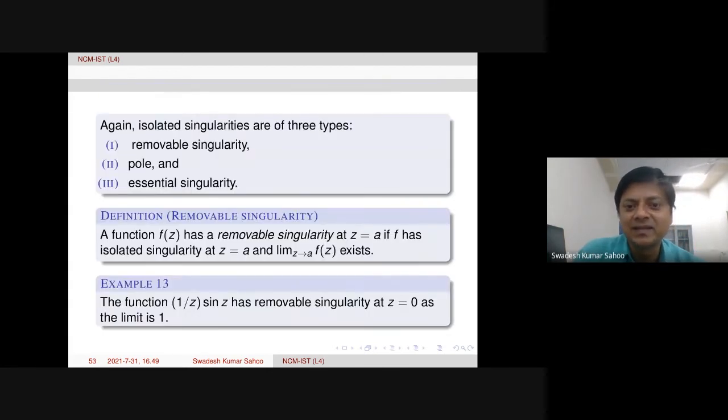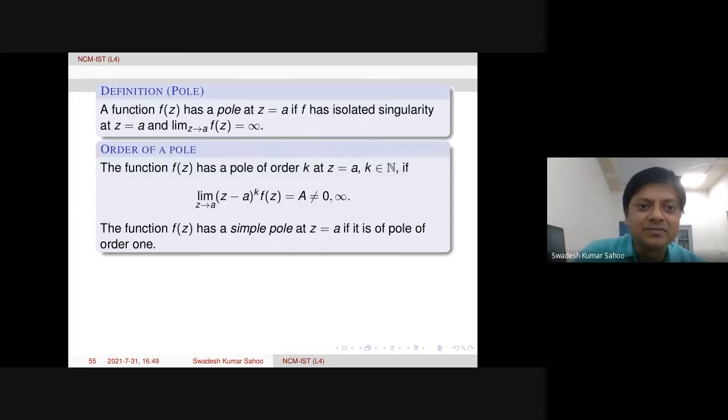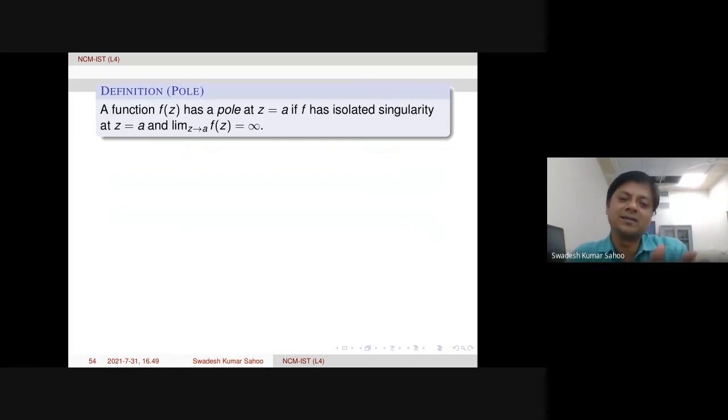So in the removable singularity case the limit exists, but here the limit is actually infinity. Infinity is different from does not exist. Okay. So if we approach from different directions and we get different values, at that time we say the limit does not exist. Okay, because the limiting value has to be unique, but infinity is different.